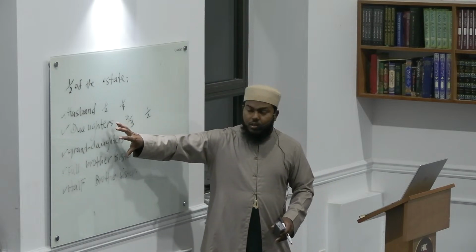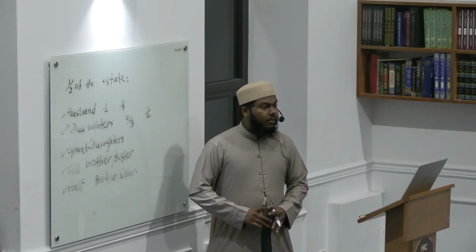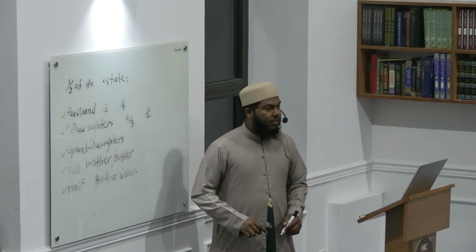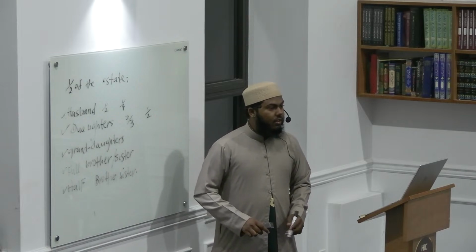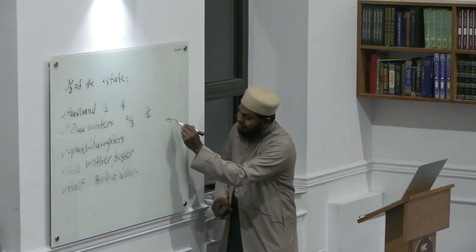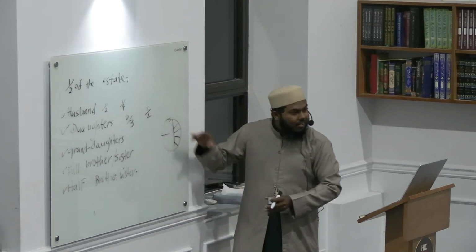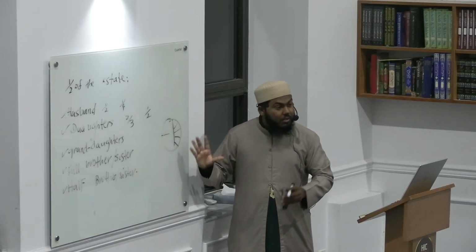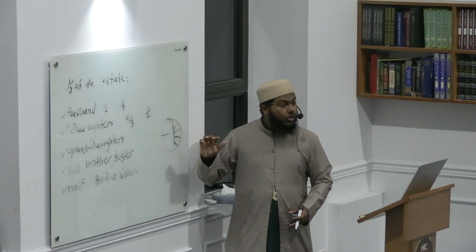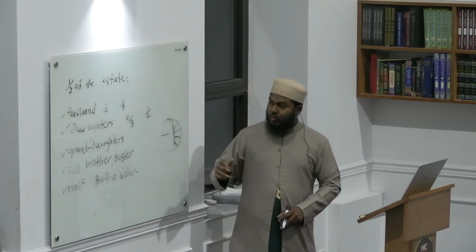But sometimes it will not be these people only. Sometimes it will be other people. Out of the whole estate, let's say for example, this is the whole estate. Half of it is for the husband. Now you have different portions. Daughter, and the other half is being distributed between these people, the rightful people. So the daughters will take their share, if they have uncles or different family members.